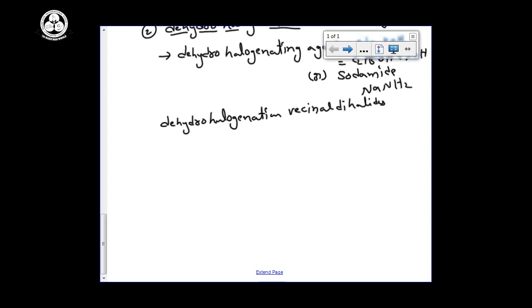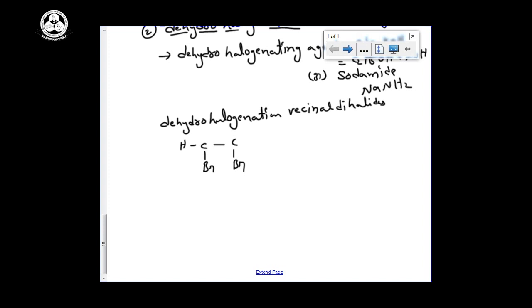See the alkene method of preparation, this is an extension of that. Alkyl halide on dehydrohalogenation gives alkene. Vicinal dihalides: here there is a halogen, here there is a halogen, side by side there is a halogen group.